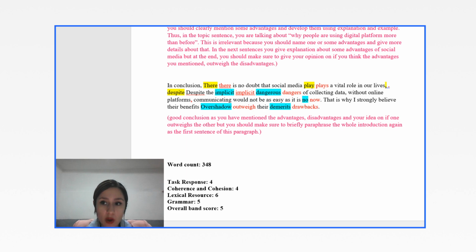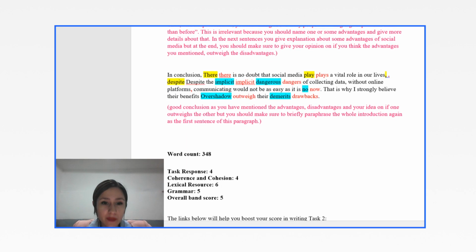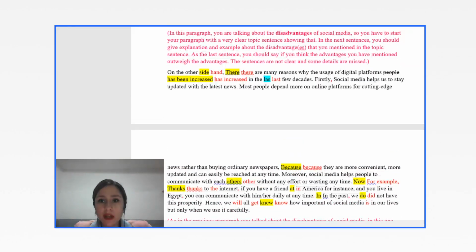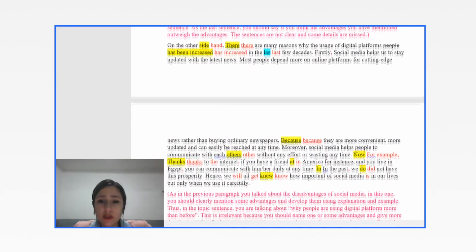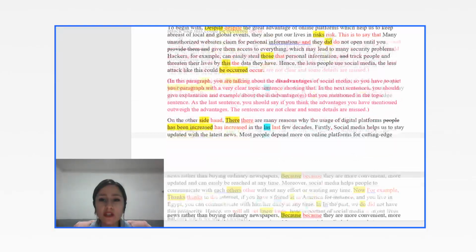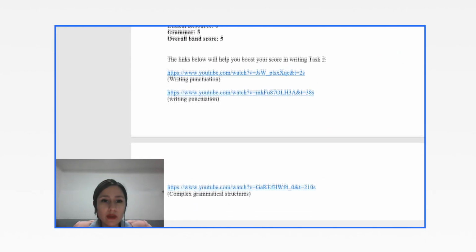In your vocabulary, your lexical resource, you got a 6, which is a very good thing. And it shows that you were using an adequate range of vocabulary. And there were some less common vocabulary, as I mentioned, for example, here. The digital platforms, the cutting-edge technology. So you were using some very good vocabulary to convey the meaning.